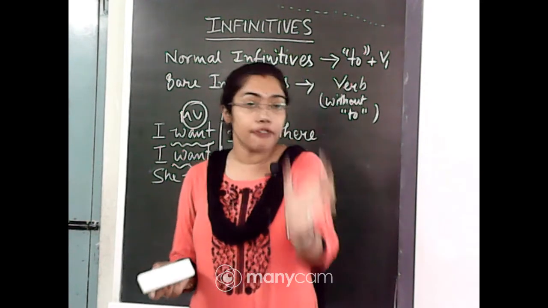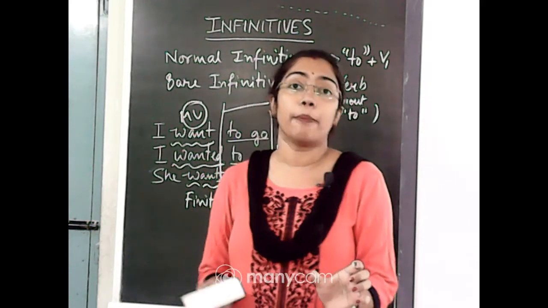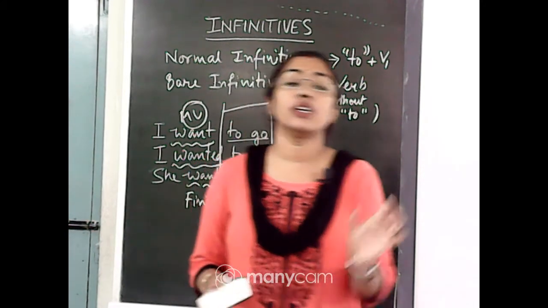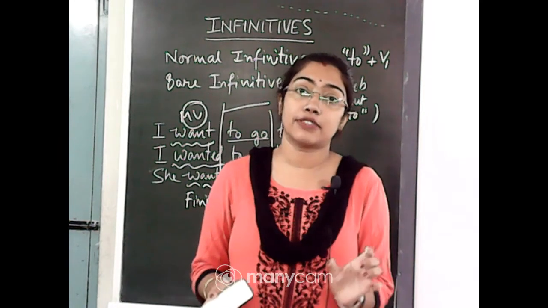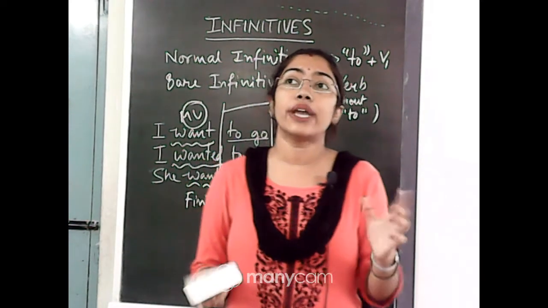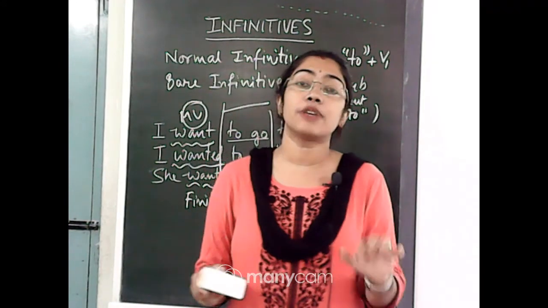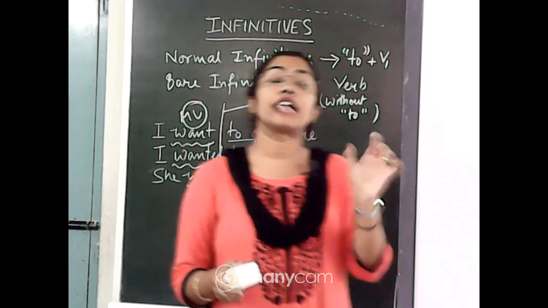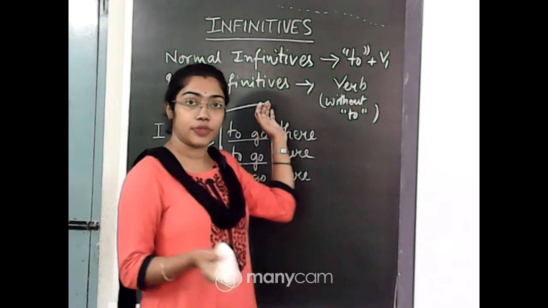if it is in a non-finite form and it is in a simple form and it is in its basic form, meaning its true form, like among has, have, had, which is the base form? Have is the base form. Similarly, go, went, gone, goes. These are the same family of words, but which is the original word? Go is the original word. So the original word, as well as being infinite, will become a bare infinitive. I am explaining to you.